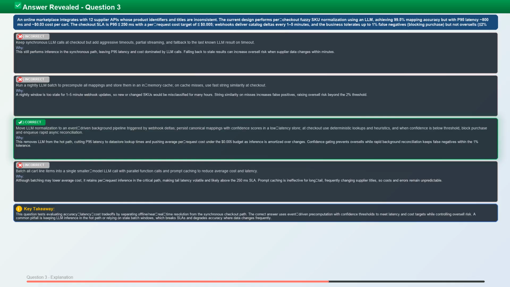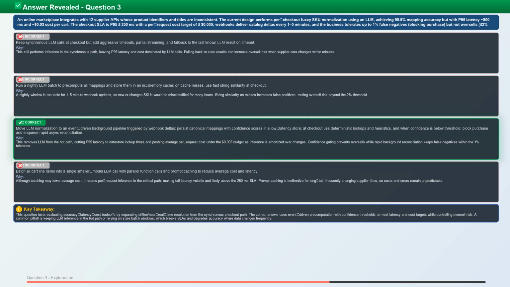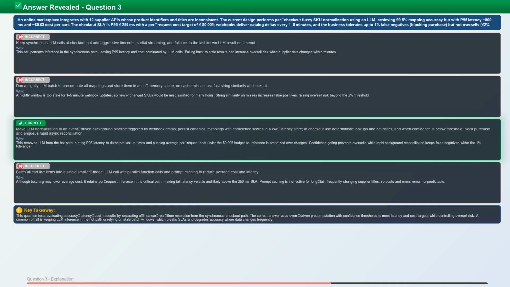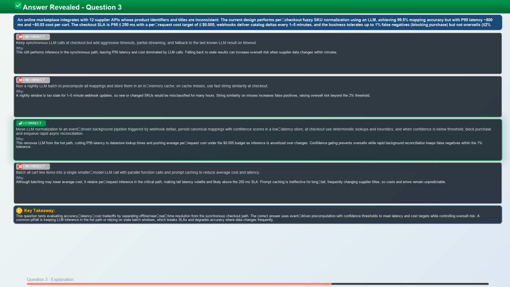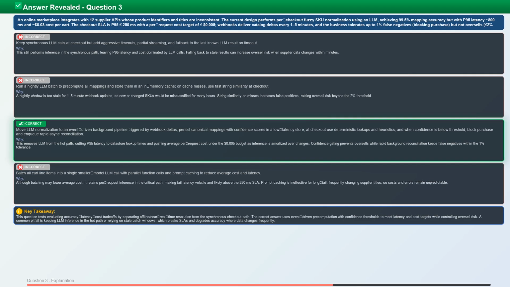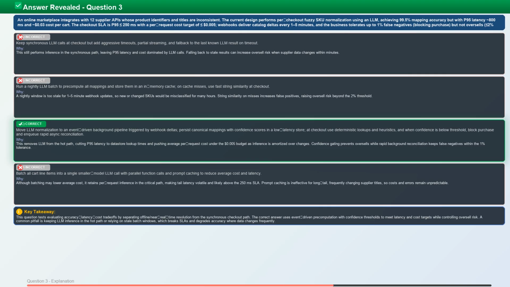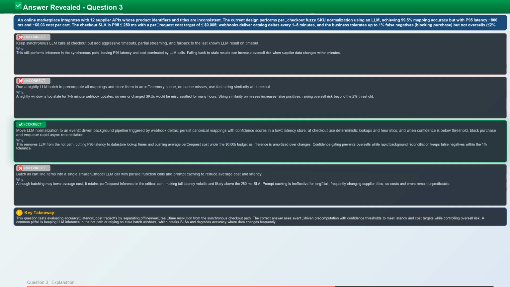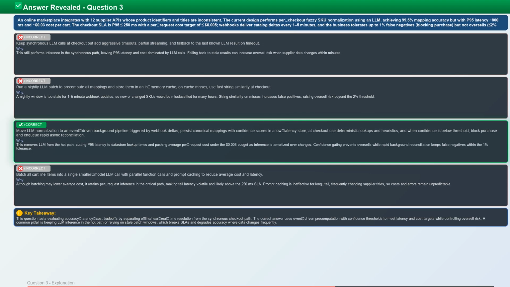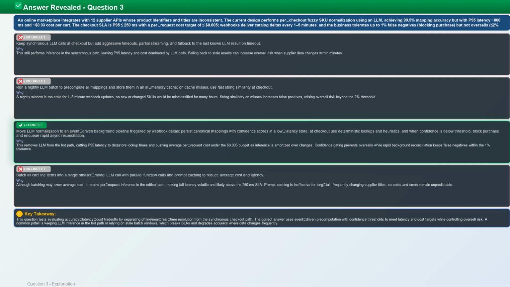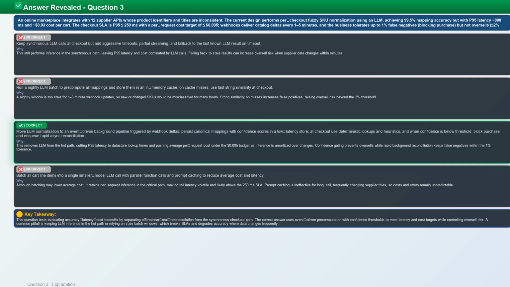This question tests evaluating accuracy, latency, and cost trade-offs by separating offline and near real-time resolution from the synchronous checkout path. The correct answer uses event-driven pre-computation with confidence thresholds to meet latency and cost targets while controlling oversell risk. A common pitfall is keeping LLM inference in the hot path or relying on stale batch windows, which breaks SLAs and degrades accuracy where data changes frequently.